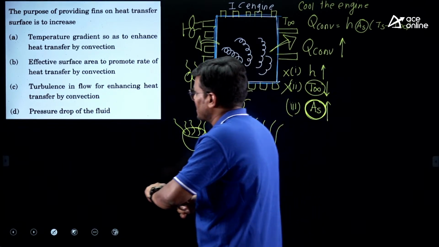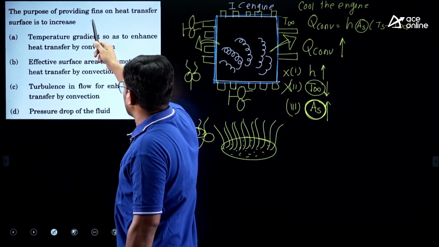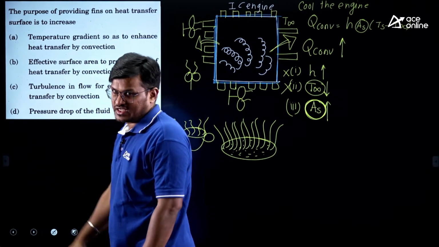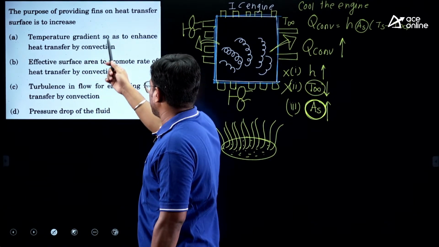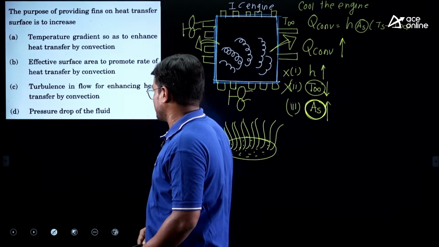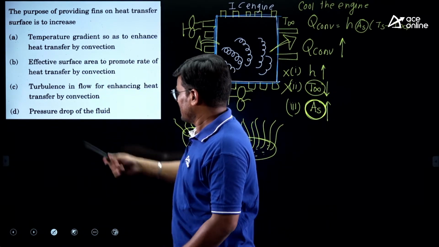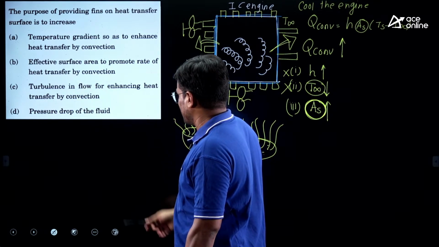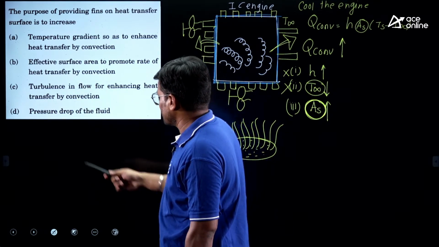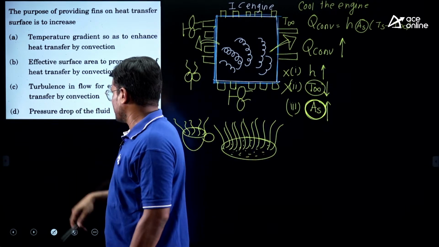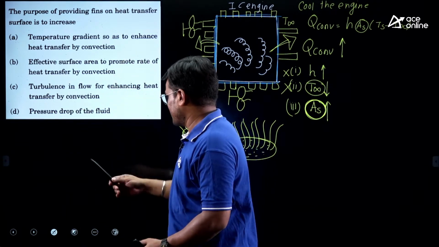So if you read the question: the purpose of providing fins on a heat transfer surface is temperature gradient so as to increase the heat transfer by convection? No, it's not because of temperature gradient. Next, effective surface area to promote the rate of heat transfer by convection. Very good. Turbulence in the flow for enhancing heat transfer by convection? No. Pressure drop of the fluid?